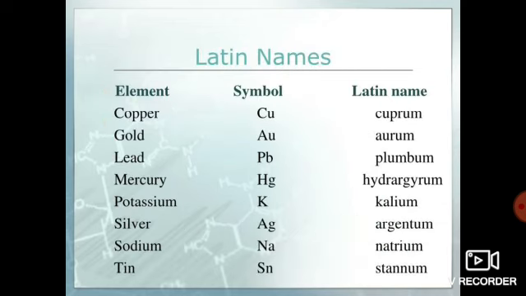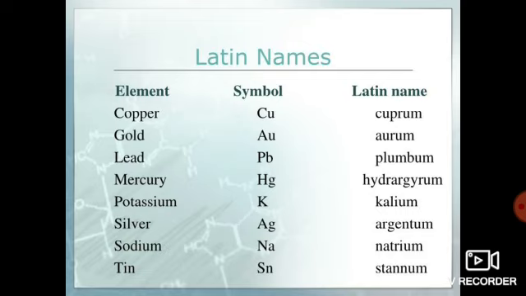Now what does this Latin name mean? For example, there are some elements which are derived from a Latin name. Copper is derived from its Latin name cuprum, that's why its symbol is Cu. Gold is derived from its Latin name aurum, and its symbol is Au. Lead is derived from plumbum, and its symbol is Pb. Mercury is derived from its Latin name hydrargyrum, and its symbol is Hg.